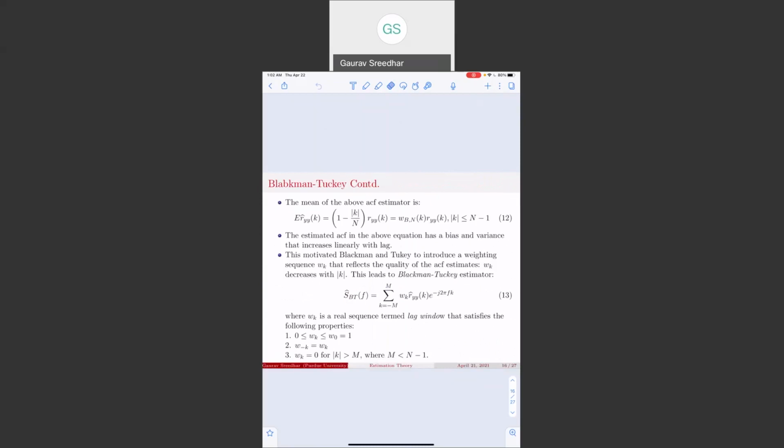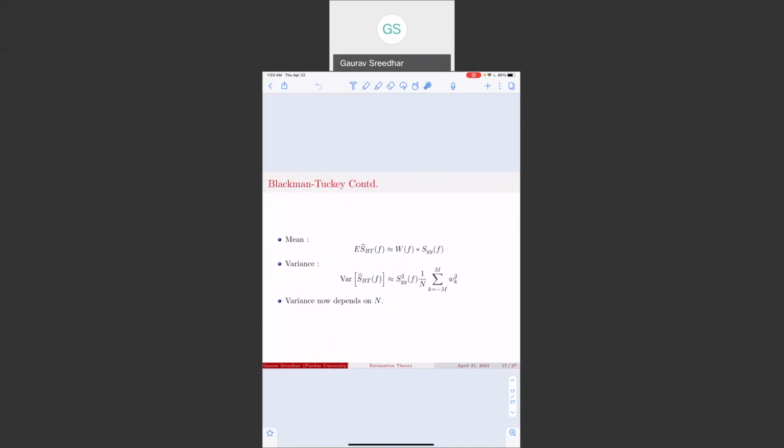So the mean of the autocorrelation function estimated above has a bias and variance that increases linearly with the lag k. This motivated Blackman and Tukey to introduce a weighting sequence w_k that reflects the quality of the autocorrelation (ACF) estimates that decreases with the lag k. So this leads to the Blackman-Tukey estimator, which is given in this equation, where w_k is the windowed sequence that has a length less than n minus 1 and has the following properties.